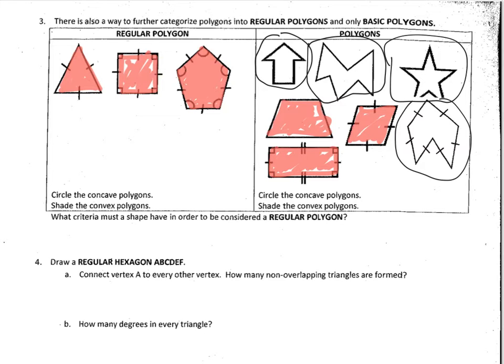Okay? And it said, what criteria must a shape have in order to be called a regular polygon? Well, we already talked about that, and we said that it needs to be equilateral and equiangular. So go ahead and write that in. It needs to be equilateral and equiangular.